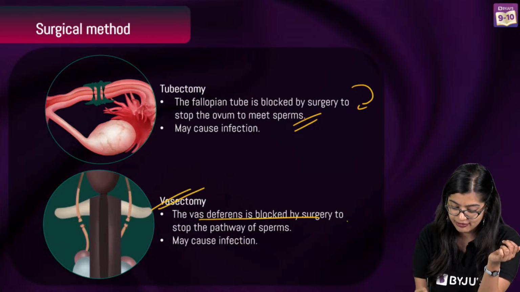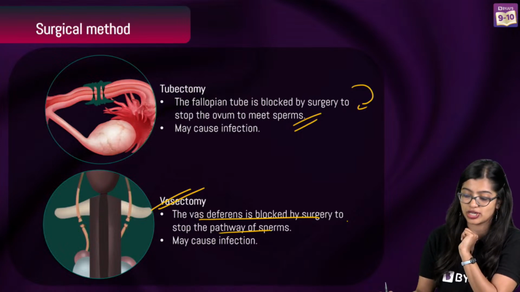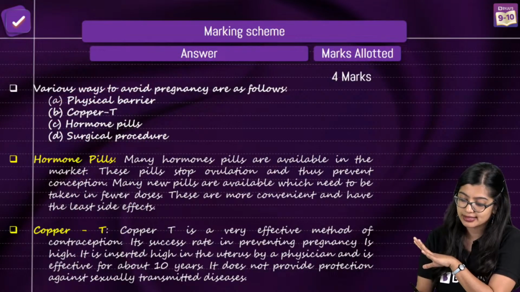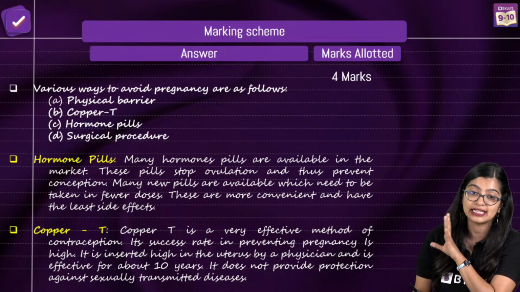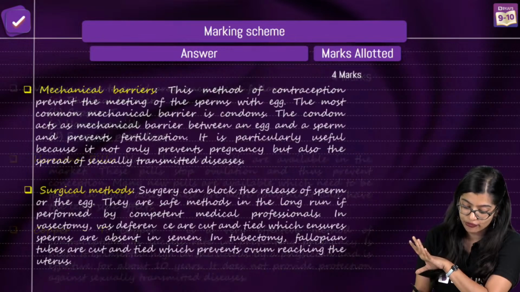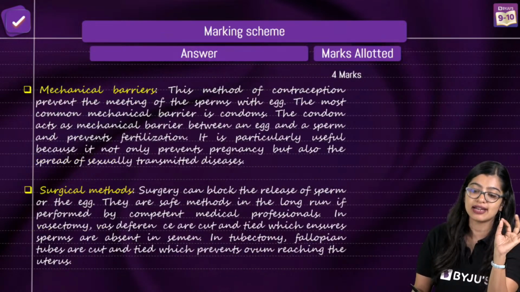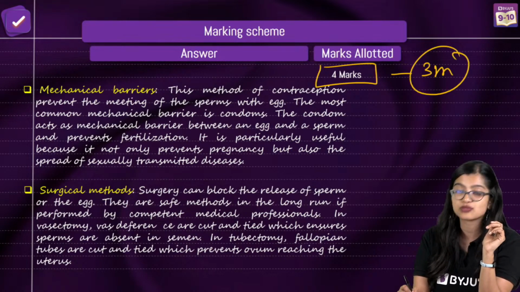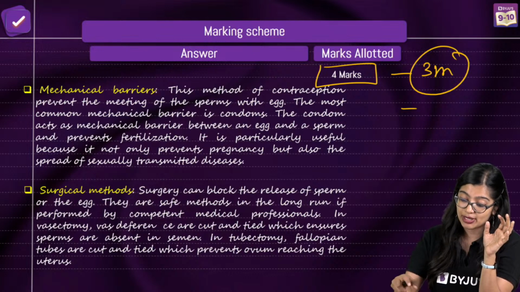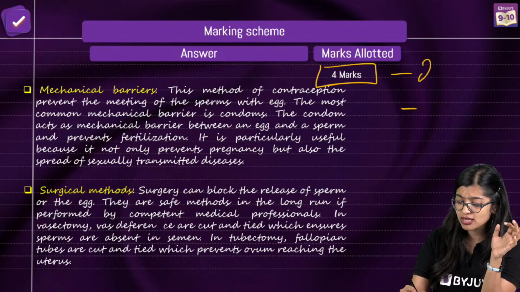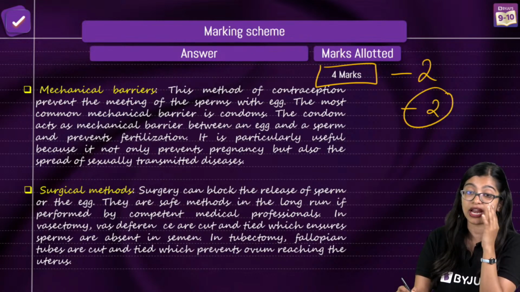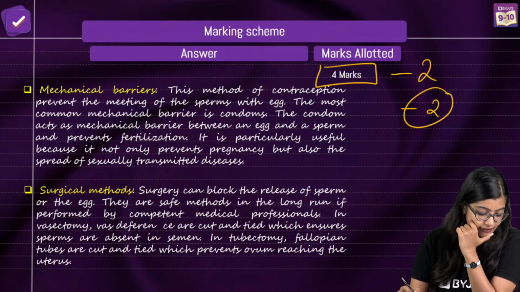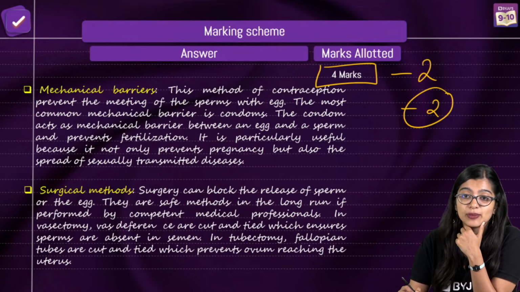Vasectomy is when the vas deferens is blocked by surgery. So when you are writing the answer, you can elaborate on any one, right? I have written all four for all of you, but you pick one and elaborate properly, you will get 4 marks. 3 marks for identifying all of it. You will get 2 marks for writing all the 4, 2 marks for elaborating one method. Are we clear, everybody?